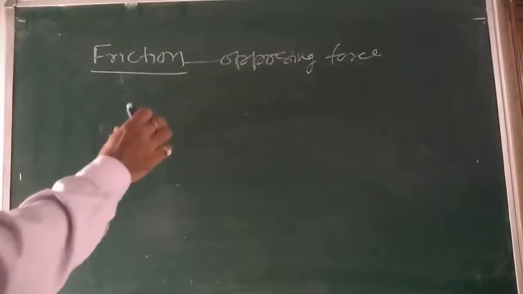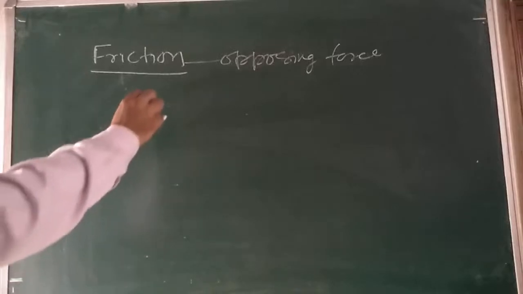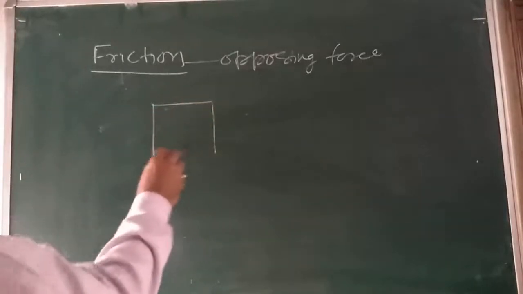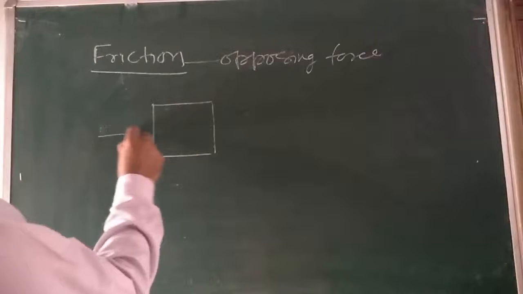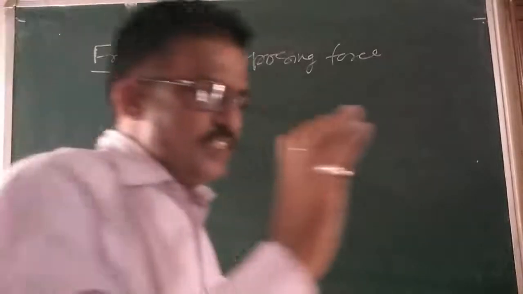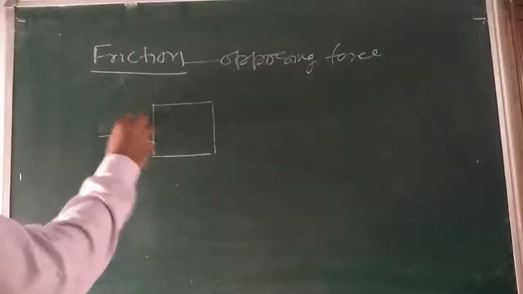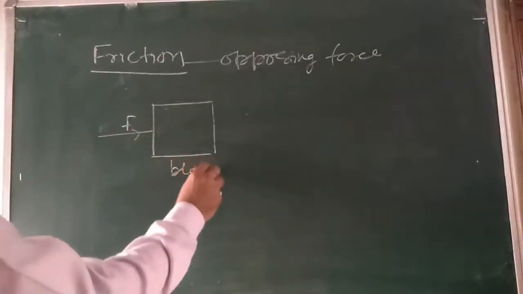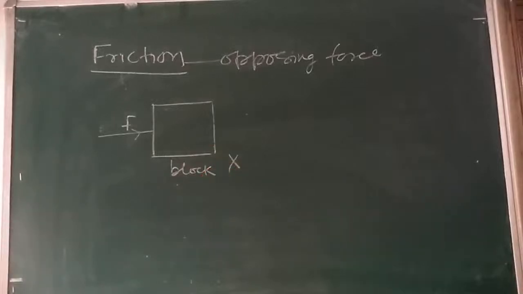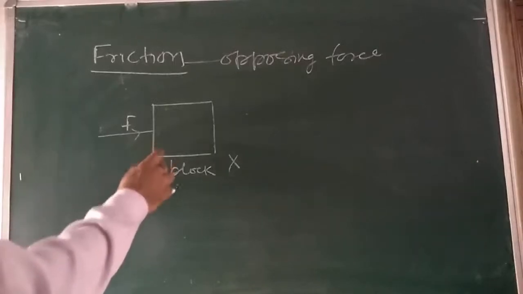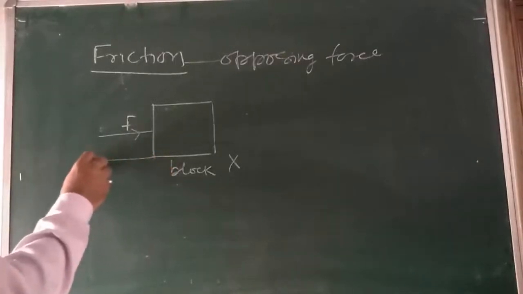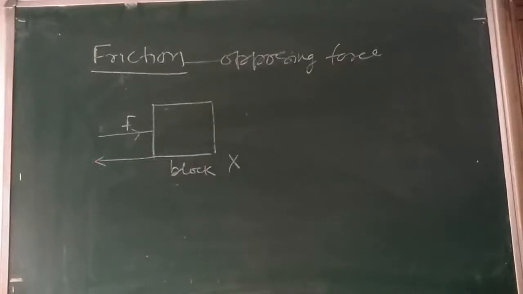Again, we apply a small force on a block. Suppose here it is a block. If I apply a small force on this block, it will not move. The applied force must have been balanced by an opposing force. Here is an opposing force. That is called friction force.